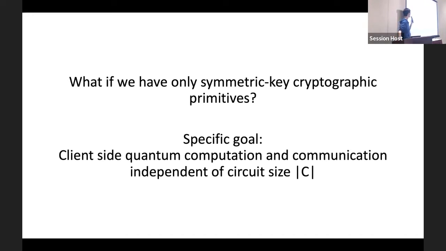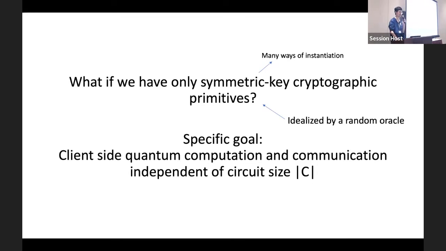And certainly for this problem, we have a specific goal, which is to make client-side quantum computation and communication independent of the circuit size C. Which means our protocol should be better than existing information-theoretic protocols in terms of client-side quantum computation. And in this work, we work in the ideal model of symmetric primitives, which is the random oracle model.